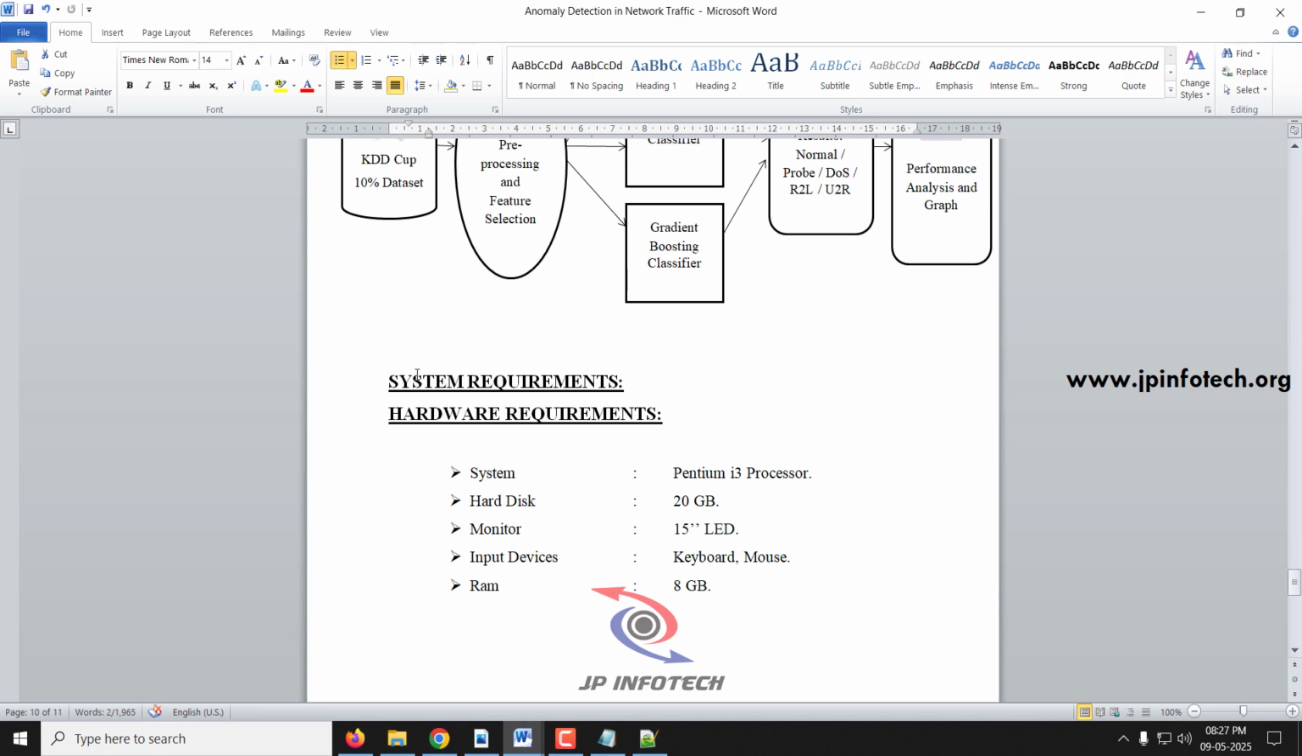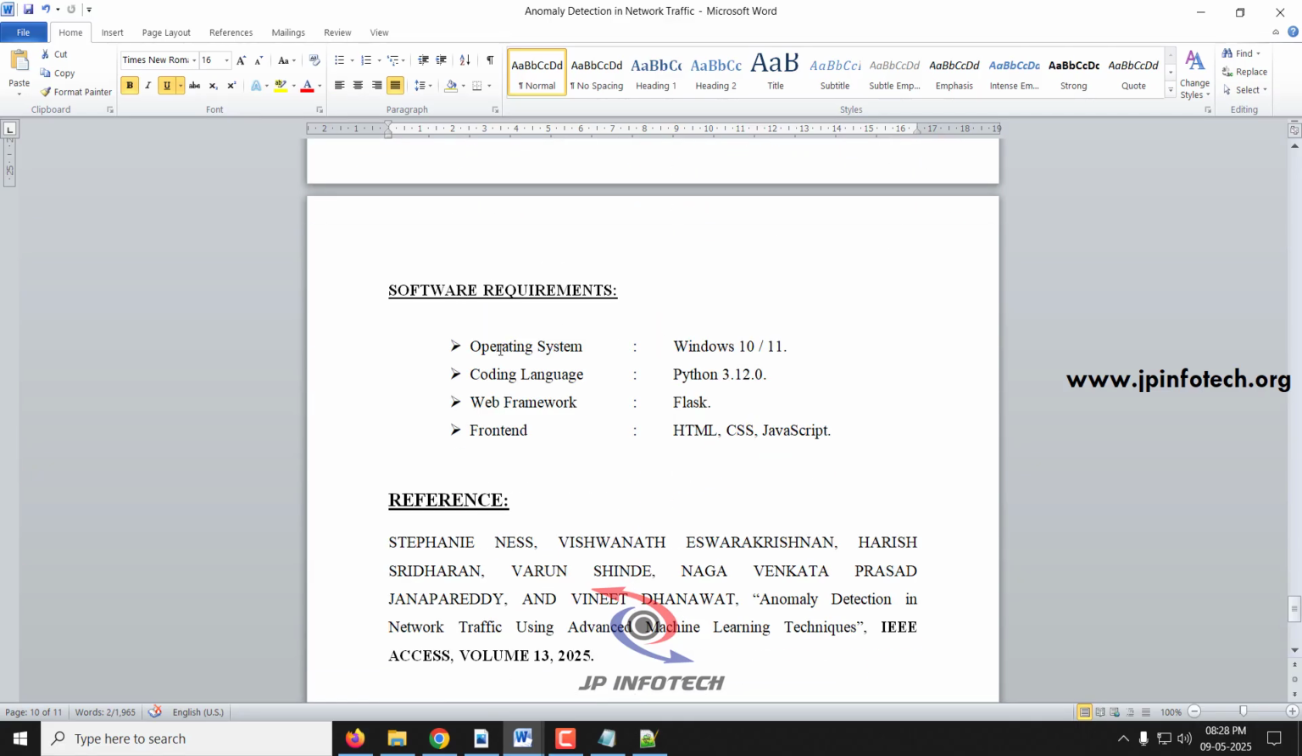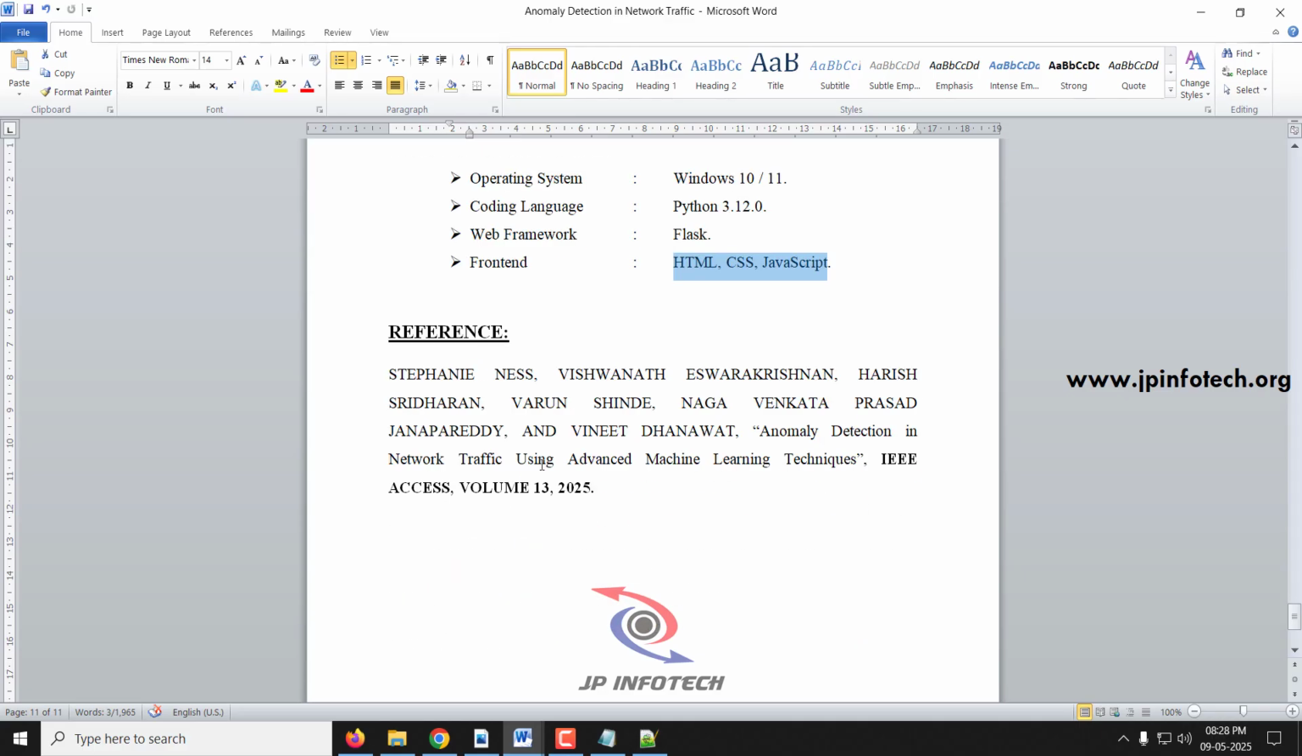And this is all the system requirements. This is the minimum hardware requirement. Coming to the software requirement, this project can be executed on Windows 10 or 11. The coding language that we have used is Python 3.12.0. The web framework is Flask. The front end contains HTML, CSS, and JavaScript. And this is the IEEE base paper reference of it.